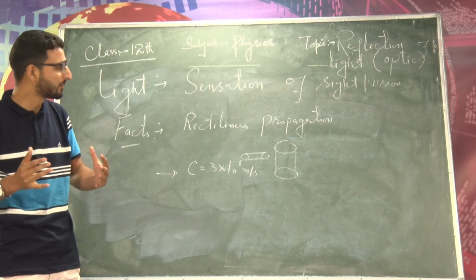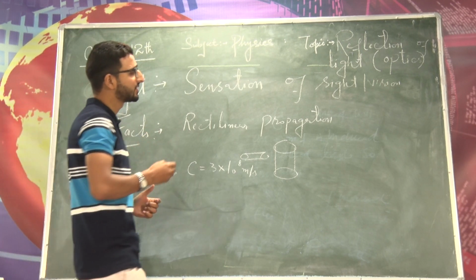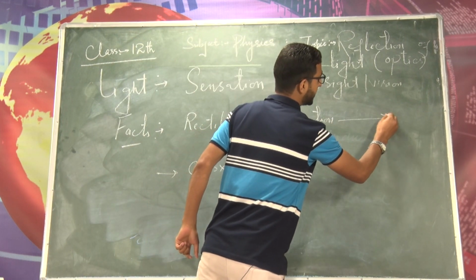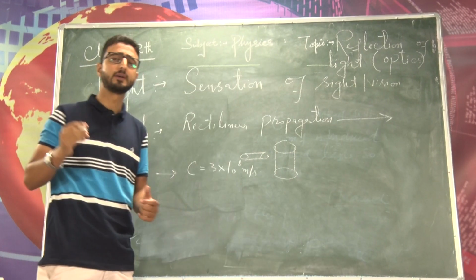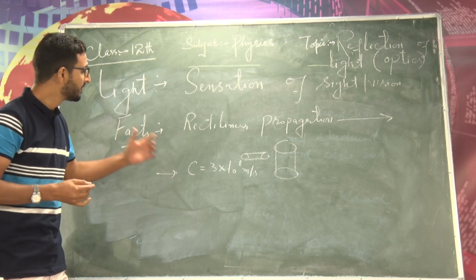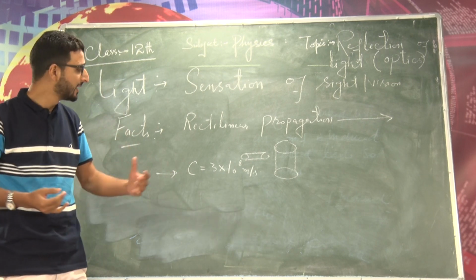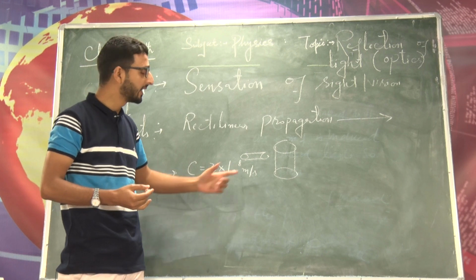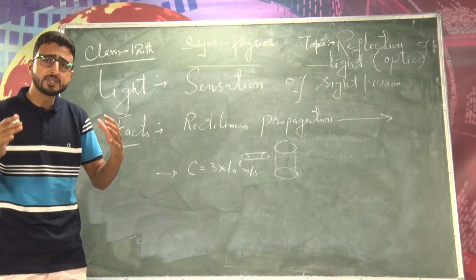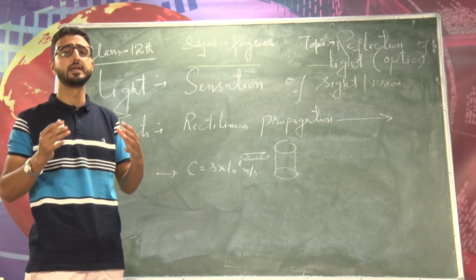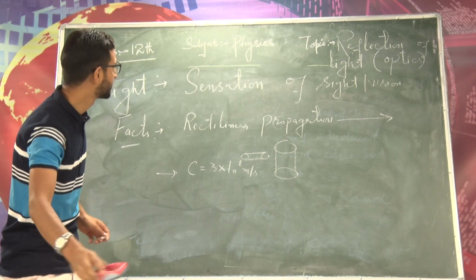So two facts about light are that it travels in a straight line, that is called the rectilinear propagation of light. I will come to the diffraction of light as well. Now the speed of light in vacuum and all other electromagnetic waves is 3 into 10 raised power 8 meter per second, which is the highest achievable speed in nature. So these are two facts regarding the light.